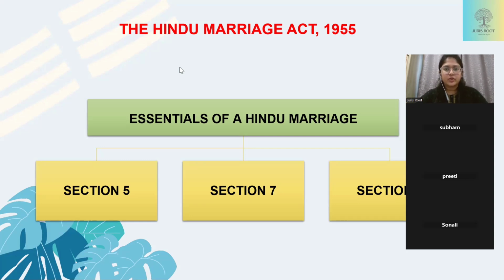So, the codified part of Hindu law contains five acts. One is Hindu Marriage Act, another is Hindu Succession Act, Hindu Adoption and Maintenance Act, Hindu Minority and Guardianship Act, and Hindu Disposition of Property Act. Okay, so today under Hindu Marriage Act 1955, we will be learning what are the essentials of a Hindu marriage. The essentials of Hindu marriage are mentioned under section 5. Along with section 5, you will be learning section 7 and 8 also, because this is supposed to be learned together.